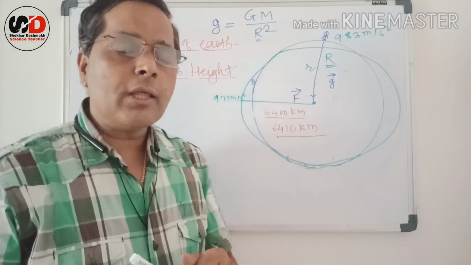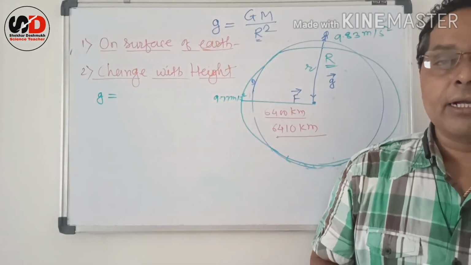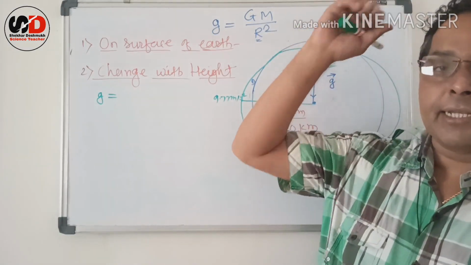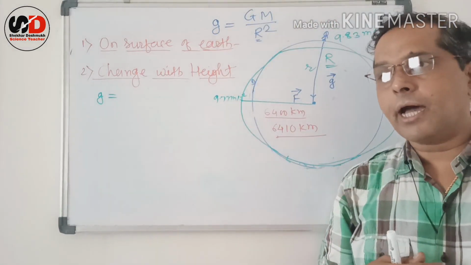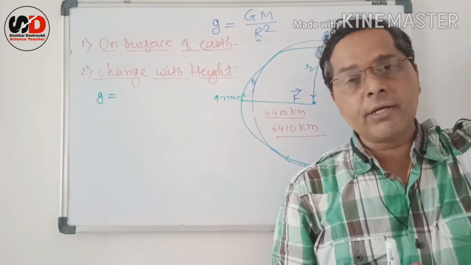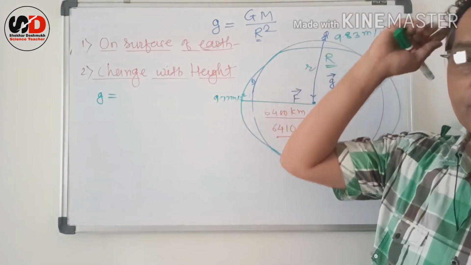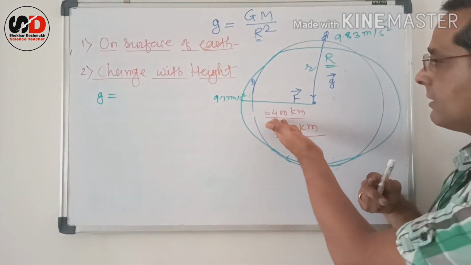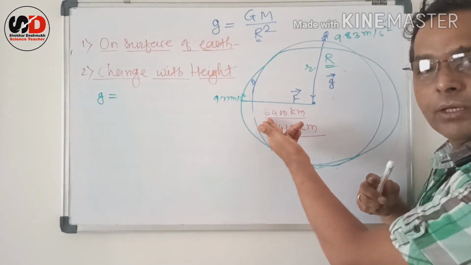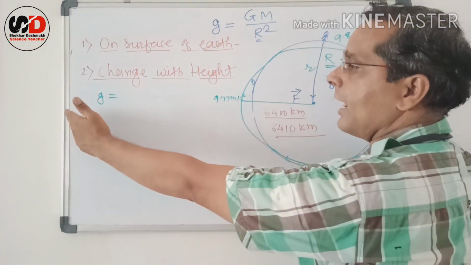But for higher distances, if we consider a communication satellite, these communication satellites are at a height of about 35,750 kilometers from the surface of Earth. This much distance is very large in comparison with 6400 kilometers, the radius.